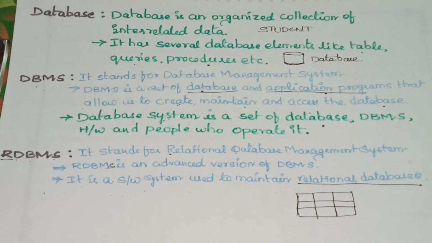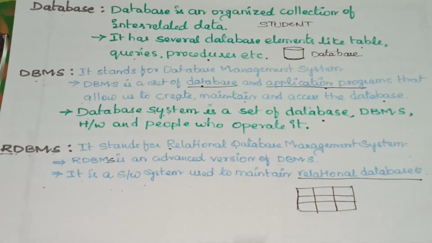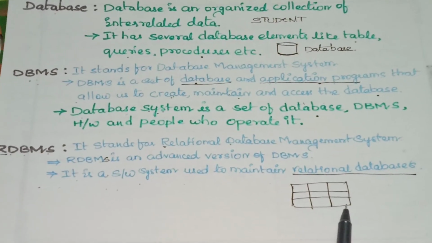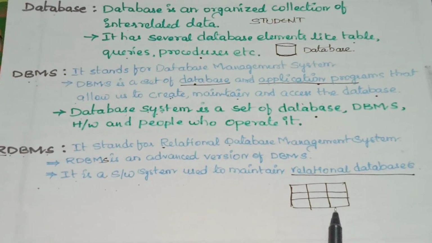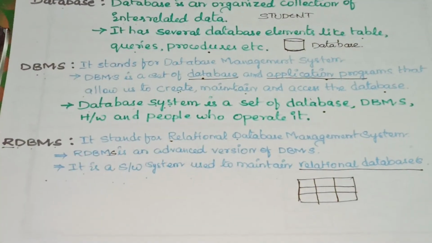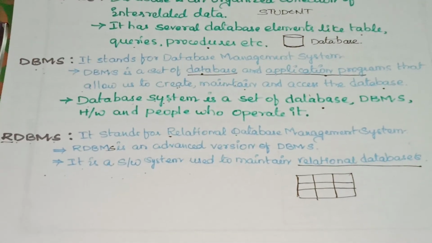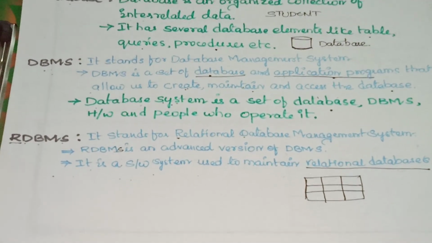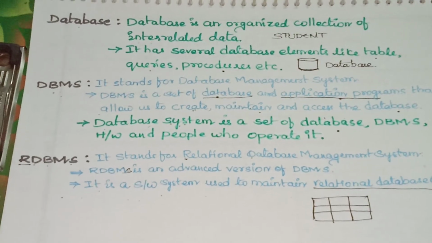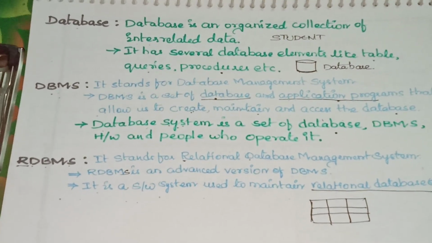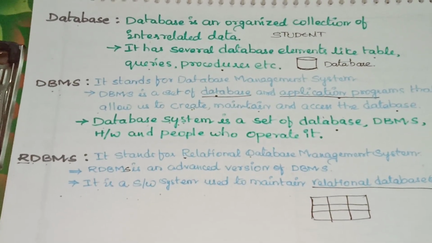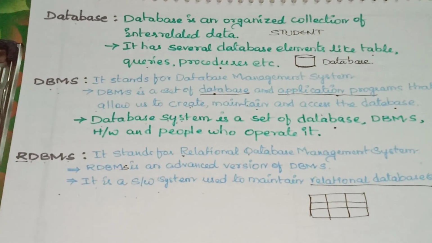Then you can ask the question, what is a relational database? A relational database is nothing but one which maintains the data in the form of tables. So like this you have to understand the concept: first data, information, metadata, what the database is, which software maintains the database, and what the difference is between DBMS and RDBMS. Thank you.